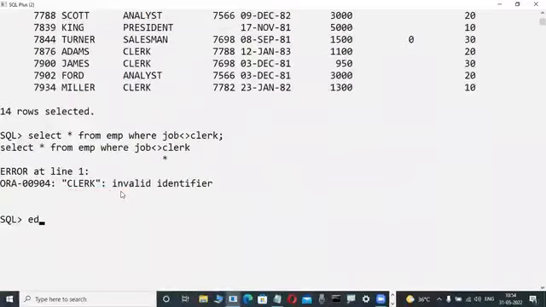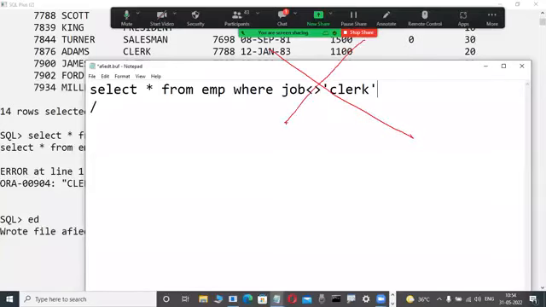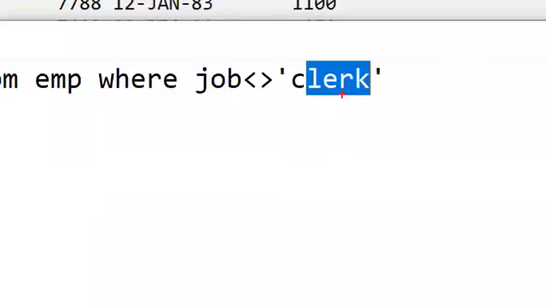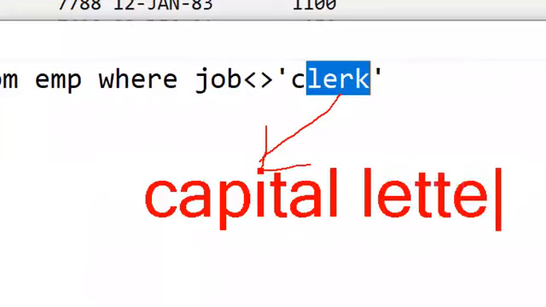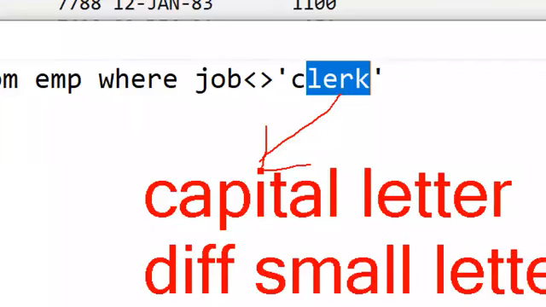Suppose you are an experienced person and you write single quotes here, and single quotes here also. Again, it won't work. Why is it not working? Because Clerk is character data, so be very careful. Character data is case sensitive. Case sensitive means capital letters and small letters are different. Capital letters are different, and small letters are different. So now, because character data is case sensitive,